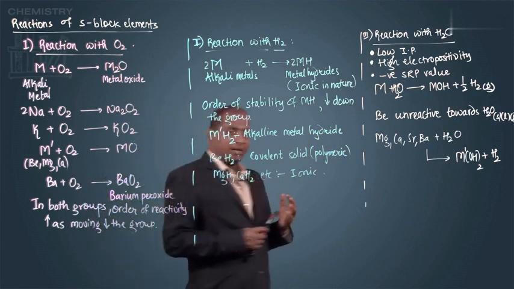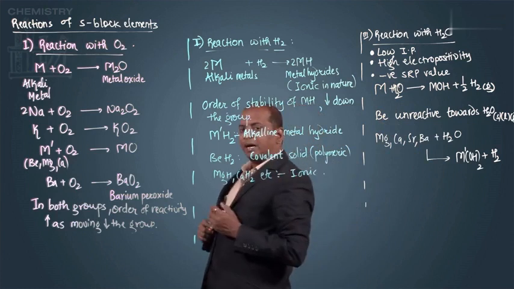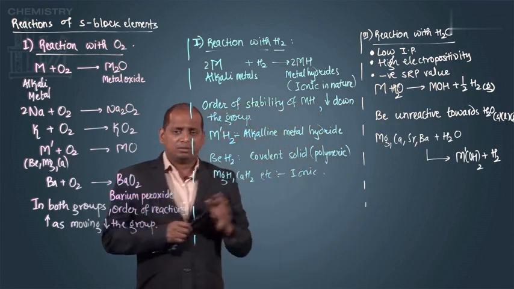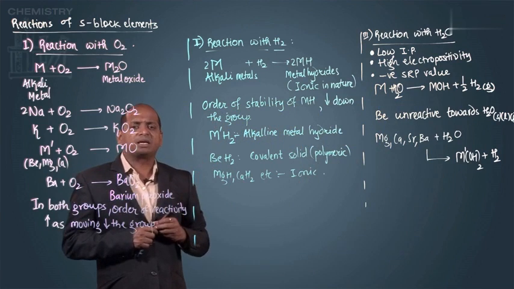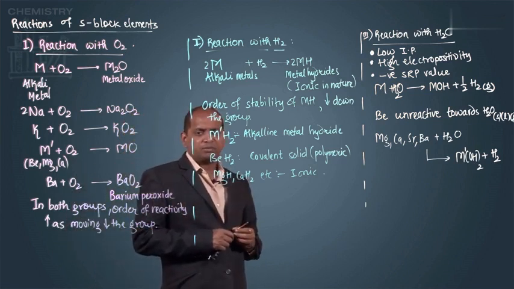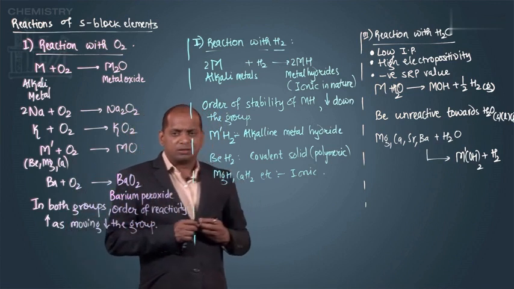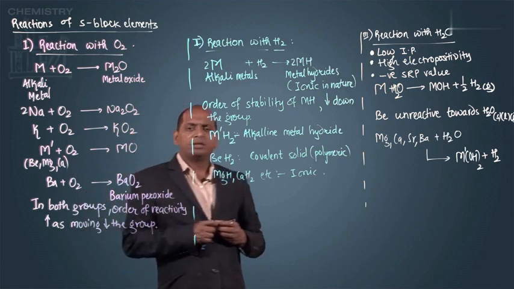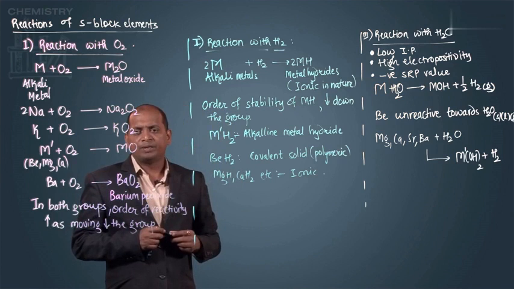Now, when we are comparing, alkali metals are more reactive than the alkaline earth metals. Some of the alkali metals react violently, producing an exothermic reaction. Okay, and because of that, all these metals are actually kept under kerosene or under petroleum oil, so that they should not react with moisture.